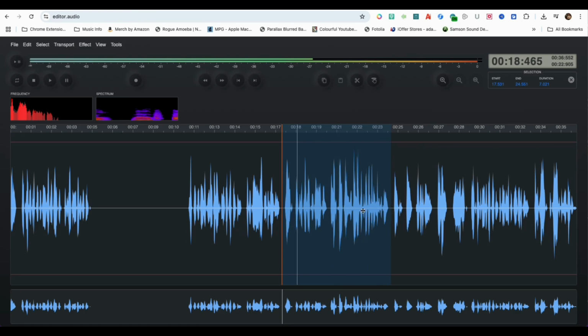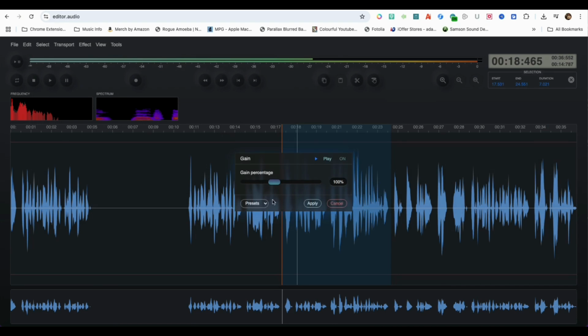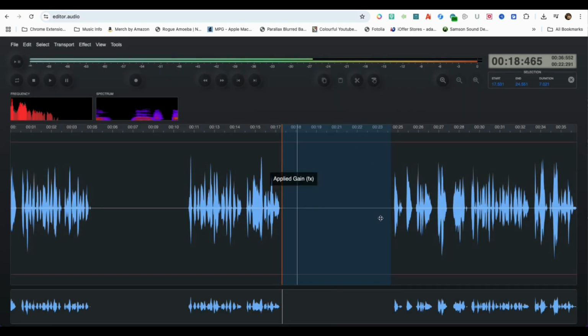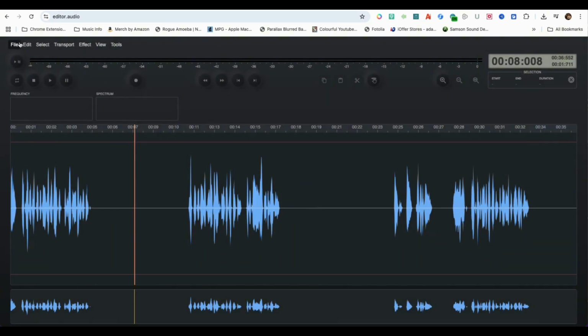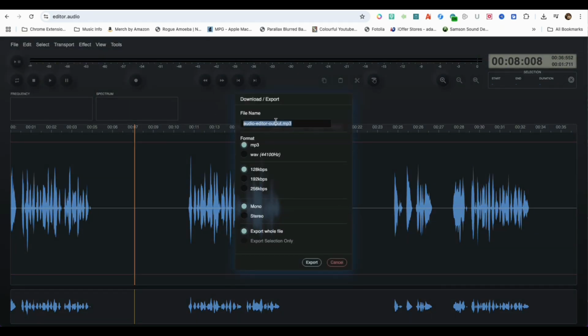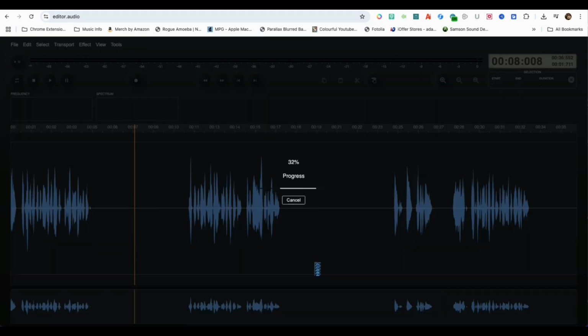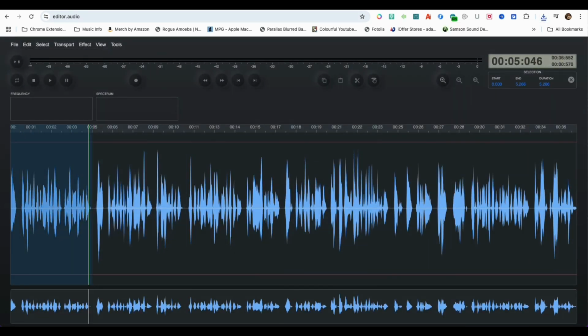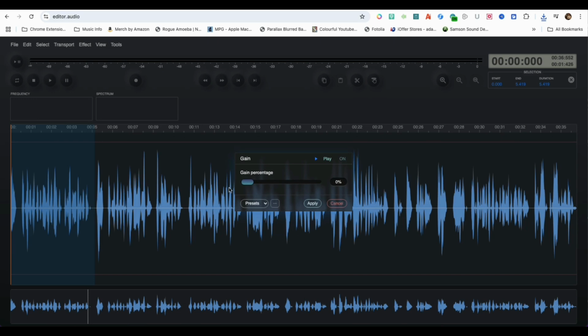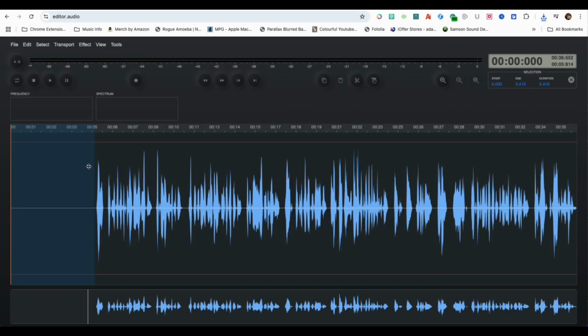I'll keep repeating this process until all the male parts are silent. For time constraints, I have sped up this part of the video. Now that I've muted all of the male voiceover parts, I'll export the female voiceover audio on its own. Next, I'm going to undo every gain reduction I did for the male voiceover, and then highlight the female voiceover to apply the gain reduction process for her parts.